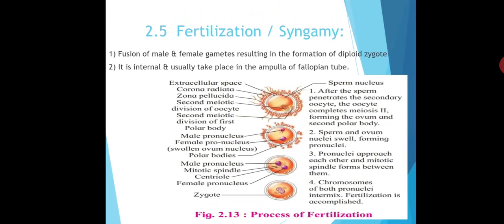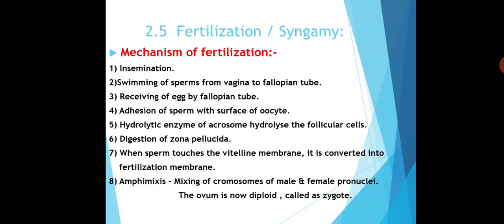Here is the diagrammatic representation of the process of fertilization. First of all, we will see the different steps which are involved in the mechanism or process of fertilization. The first step is insemination.